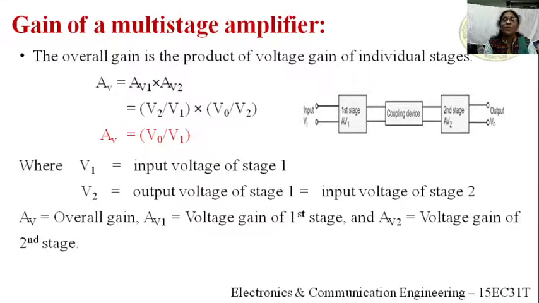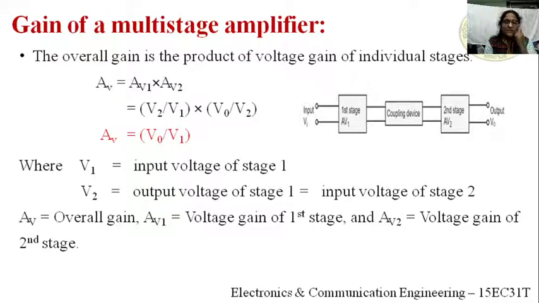So now, how do we get the overall gain? AV is equal to AV1 into AV2. What is AV1? It is the voltage gain of the first stage amplifier. We know that gain is the ratio of output to input. The output of the first stage is V2, and the input of the first stage is V1. So V2 divided by V1 gives the voltage gain of stage 1.